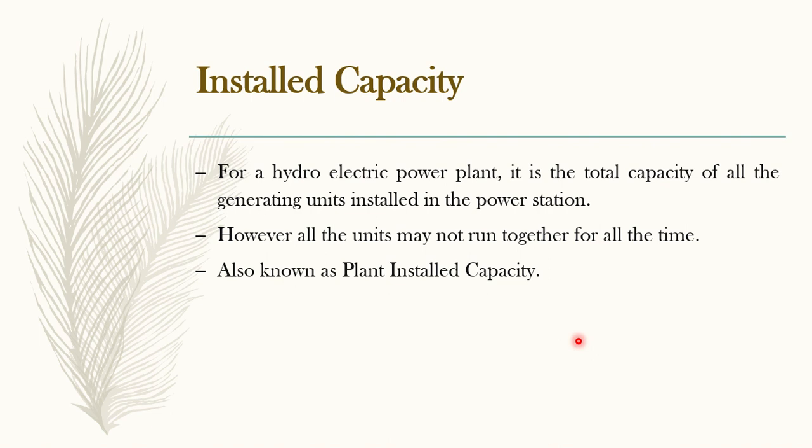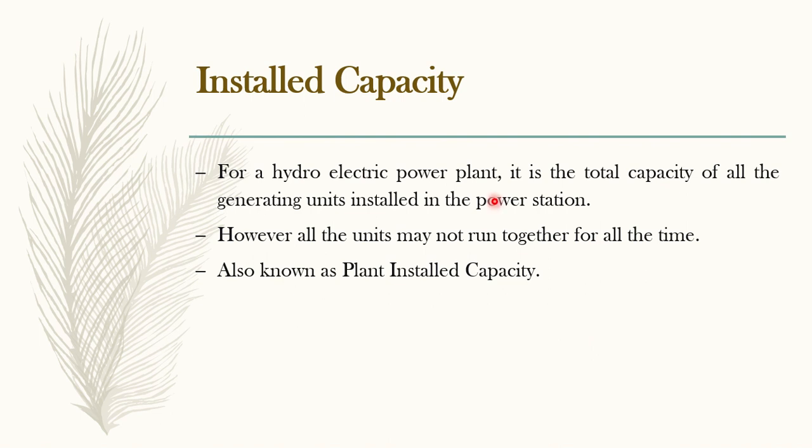Say the capacity of one unit is 20 kilowatts, the next unit is also 20 kilowatts, the third one is also 20 kilowatts, and the fourth one is also 20 kilowatts. So what is the total capacity of your hydropower plant now? 20 into 4, 80 kilowatts is the capacity. So the amount of power generated by your power plant is called its capacity.